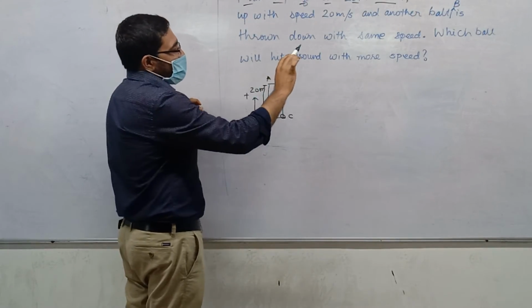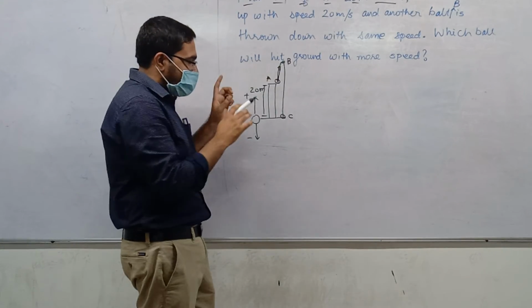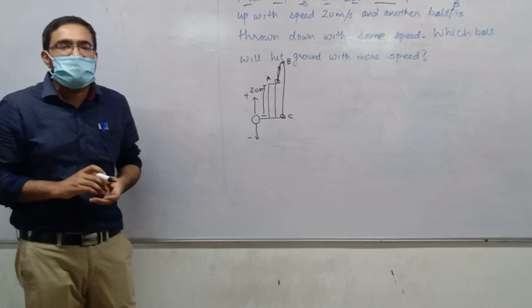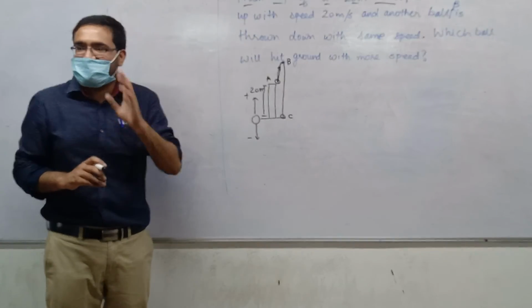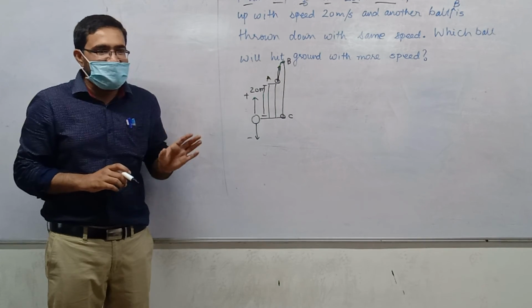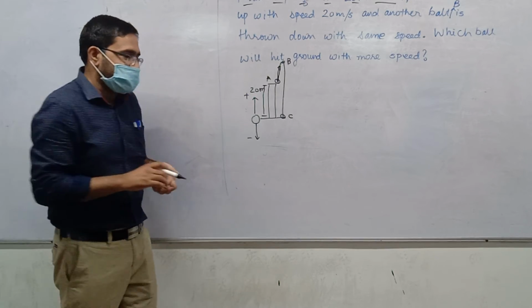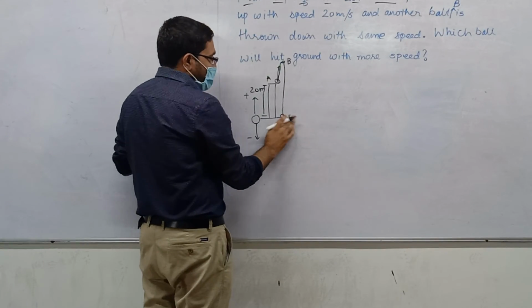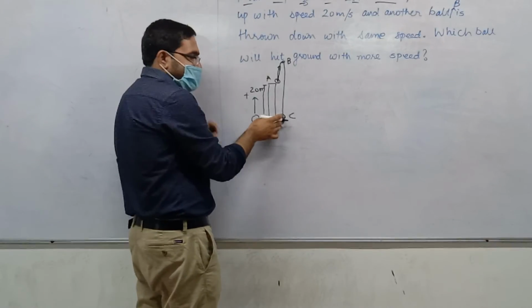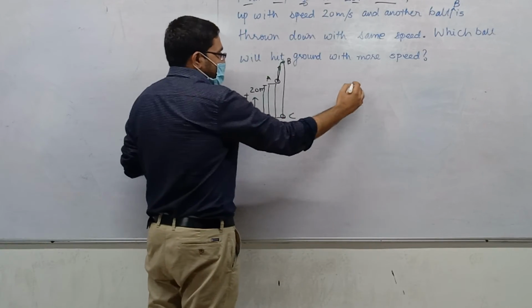Then we have to find the speed with which the ball hits the ground. Which point, A, B or C? C. Hitting the ground is at C. You have not lost your bearings. So we have to do calculation to C.